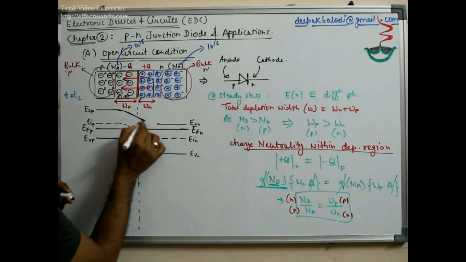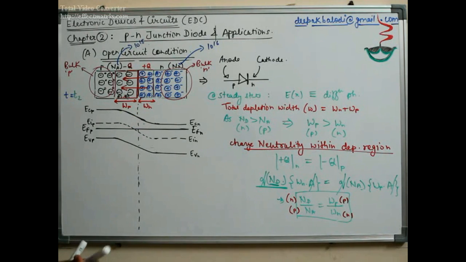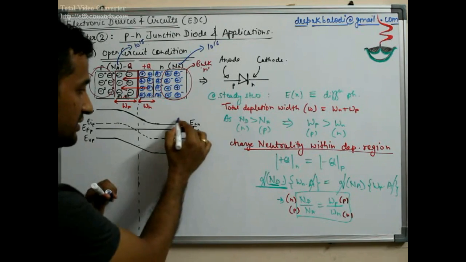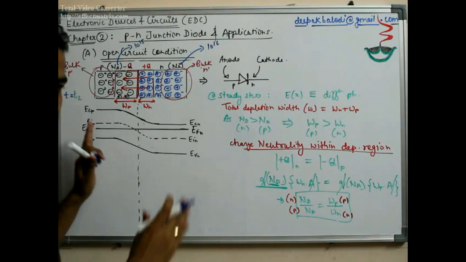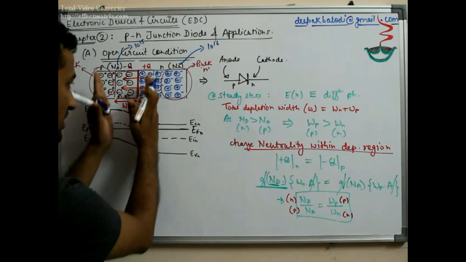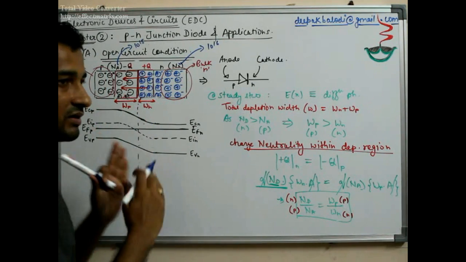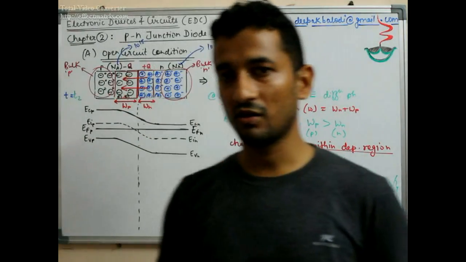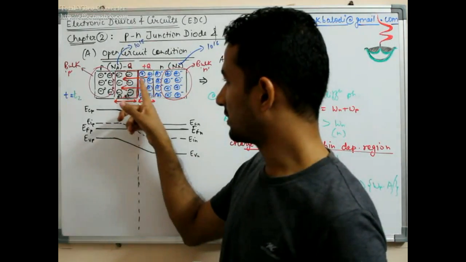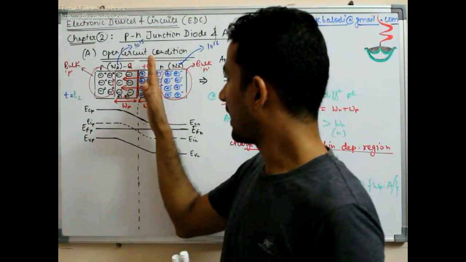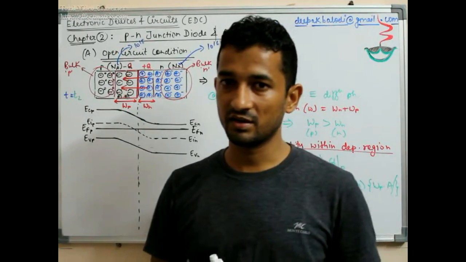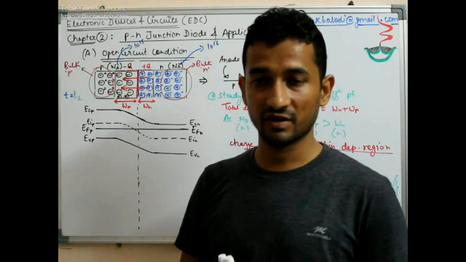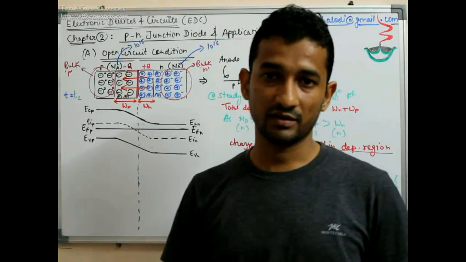So you see the bulk region remains intact, there is not much disturbance, whereas in the region which is under the influence of depletion, the band bending has occurred, and that band bending is happening all because there is a charge variation from the N side depletion region to the P side depletion region, but because there is no current flow and no further charge sharing, the Fermi levels have to be aligned.